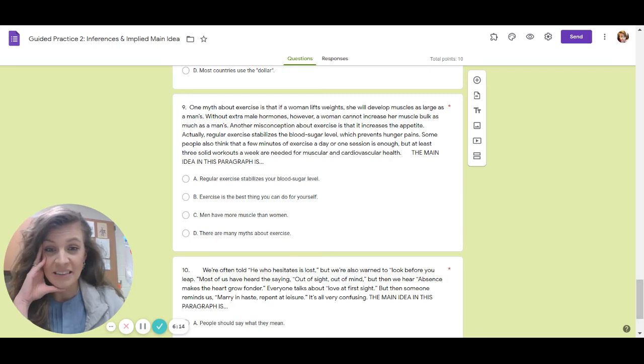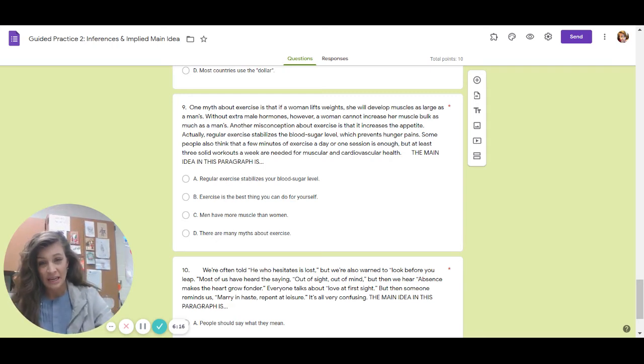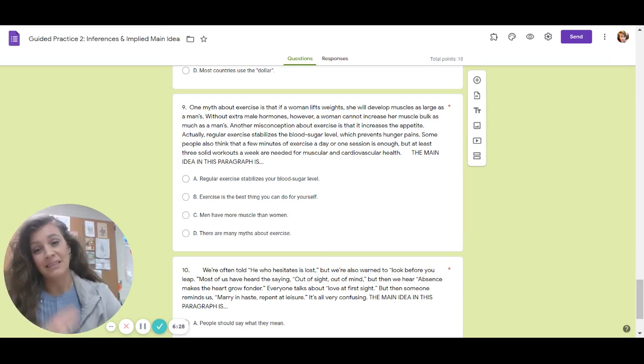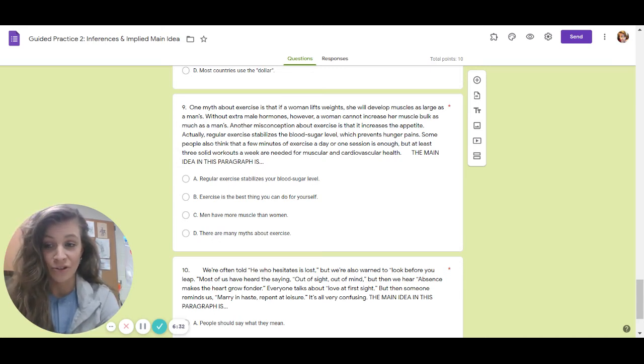B, exercise is the best thing you can do for yourself. Now, we do know that exercise is great and all, and it does say you should do it at least 3 times a week in here, but it does not make the claim that it is the best thing that you can do for yourself. And it doesn't actually say that or imply that. What it actually implies is there are a lot of things that aren't true that people believe about exercise. So actually the best answer then would be D, because myth is something that you cannot believe, it's not true.